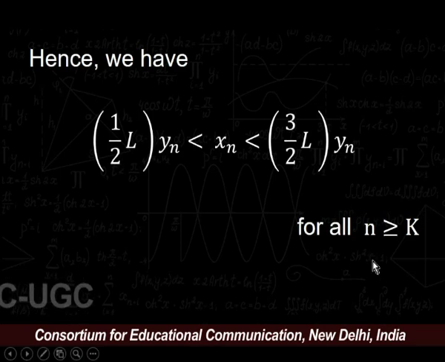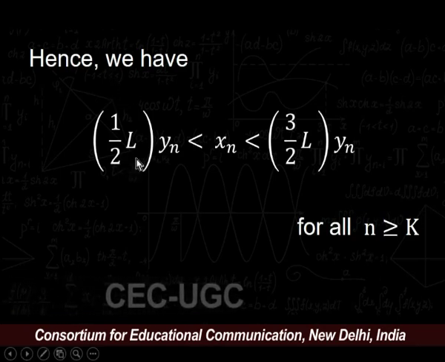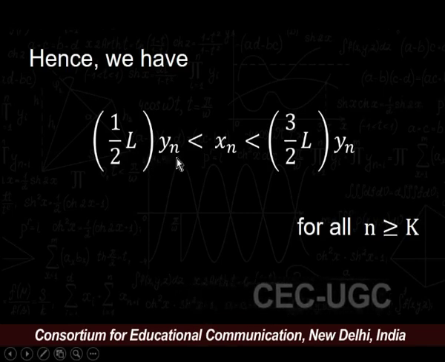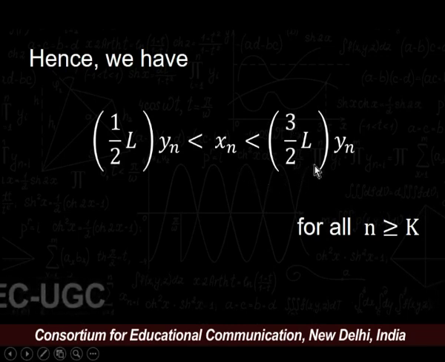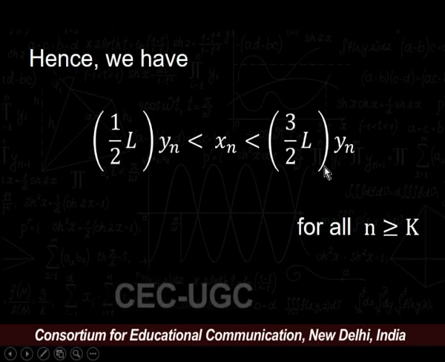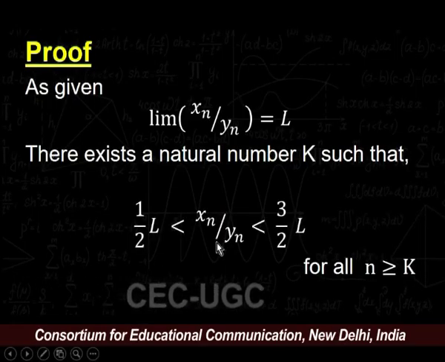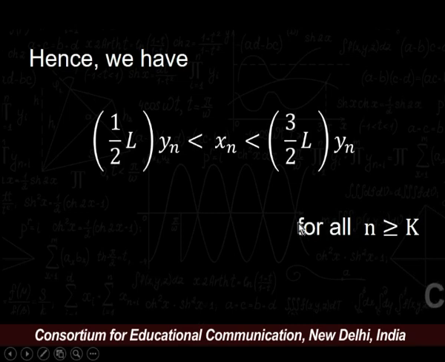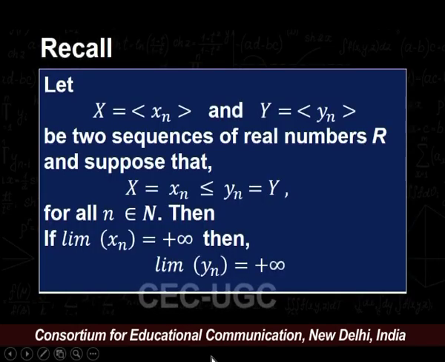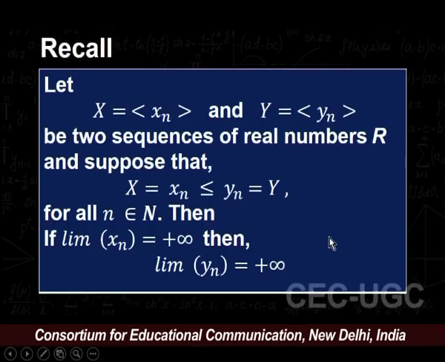Hence, we have 1 upon 2 times L into y_n is less than or equal to x_n, and x_n is strictly less than 3 upon 2 L into y_n, as we can check from the previous inequality. If we multiply y_n on both sides, we get 1 upon 2 L into y_n is less than or equal to x_n, and x_n is less than 3 upon 2 L into y_n for all natural numbers n greater than or equal to k. Recall the previous definition.